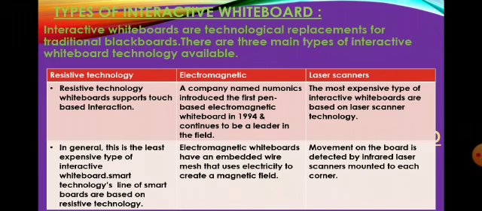Next, we move on to types of interactive whiteboard. Interactive whiteboards are technological replacements for traditional blackboards. There are three main types of interactive whiteboard technology available. First one is resistive technology, second one is electromagnetic, third one is laser scanners.